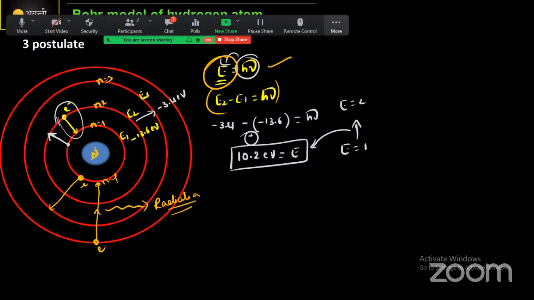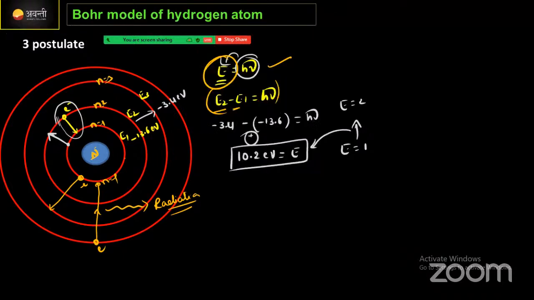Suppose the electron jumps from the second energy state to the first energy state, its value will be equal to h nu. H nu amount of energy will be liberated here. Correct? What is the value of the second energy state? -3.4 electron volts, and the first energy state is -13.6 electron volts. The minus value indicates that the electron is bound to the nucleus.